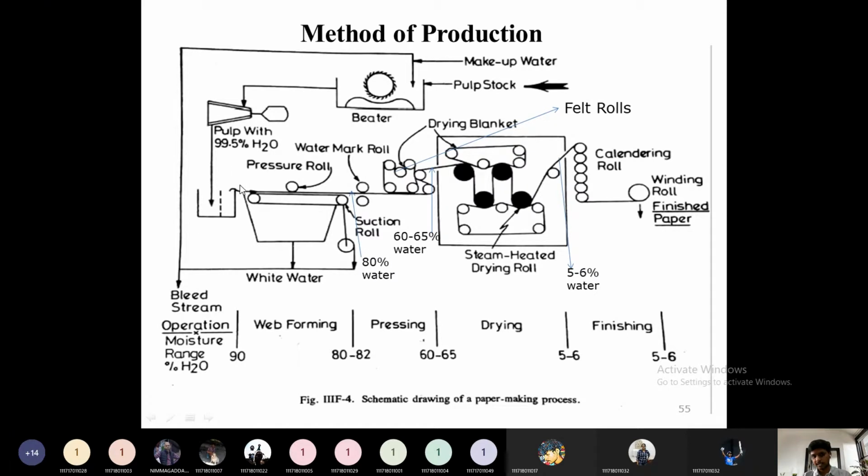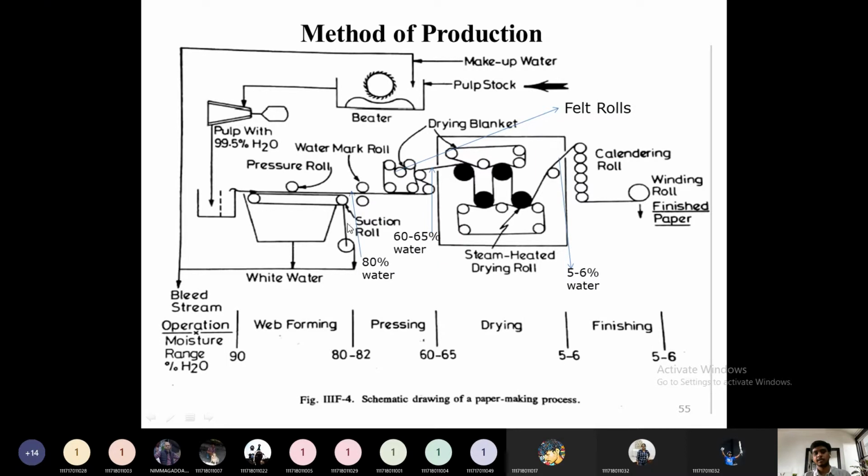After this, the slurry will be passed through these rolls. A series of rolls will be there: first a pressing roll, then a suction roll, and some felt rolls. Through this, a matted structure forms. As the pulp slurry passes like this, water will be drained due to gravity, as well as the pressure we apply from the top. That pressure squeezes out the water, using gravity somewhat. Using the suction rolls also, some of the water will come out.